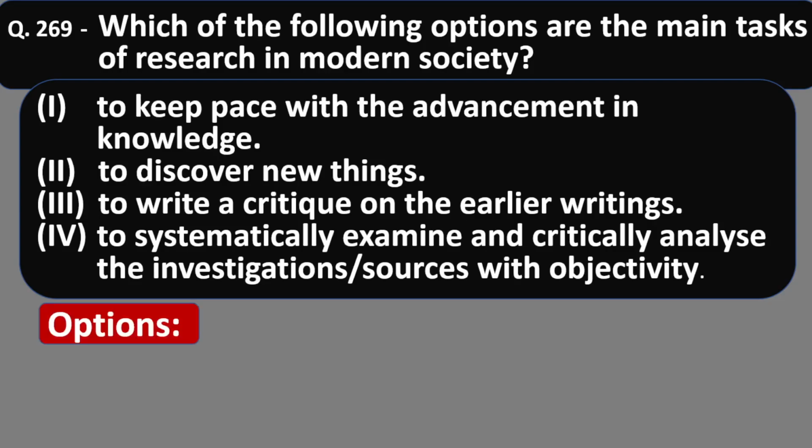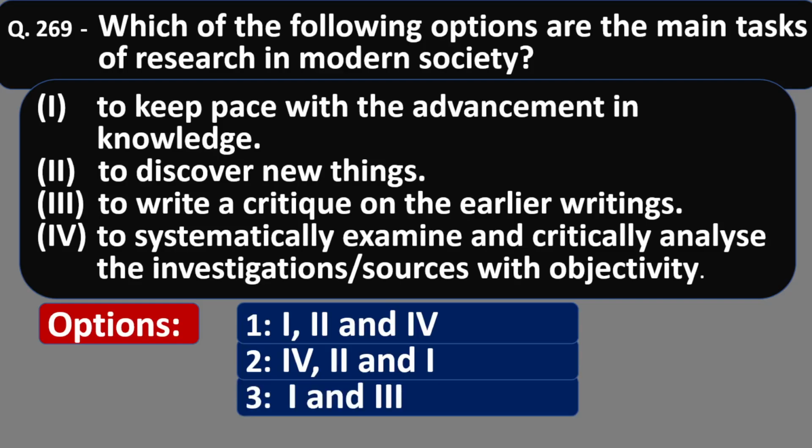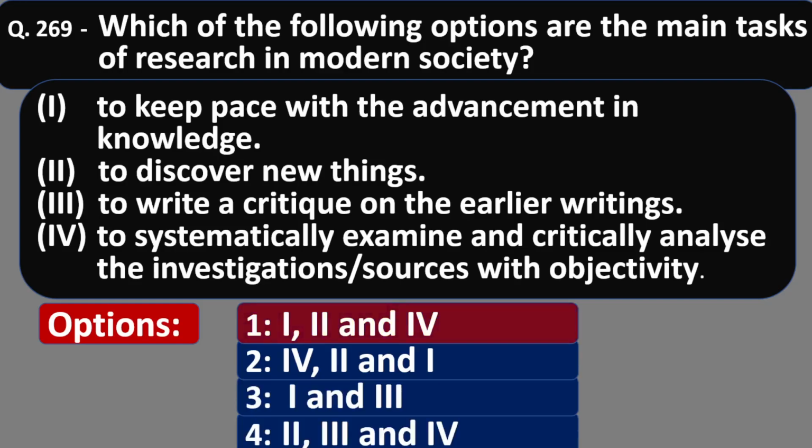The correct statements are: to keep pace with the advancement in knowledge, number 1; to discover new things, number 2; and to systematically examine and critically analyze the investigation sources with objectivity, number 4. Option number 1 is correct.